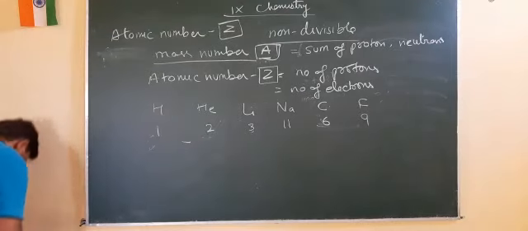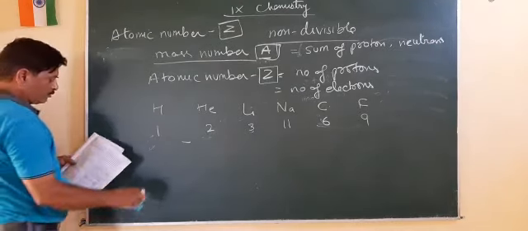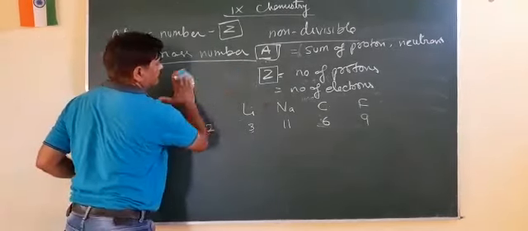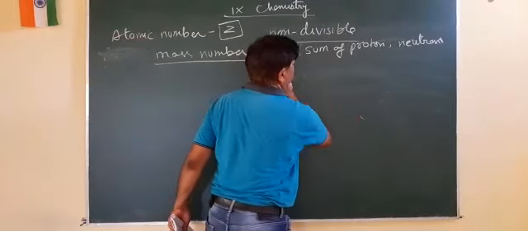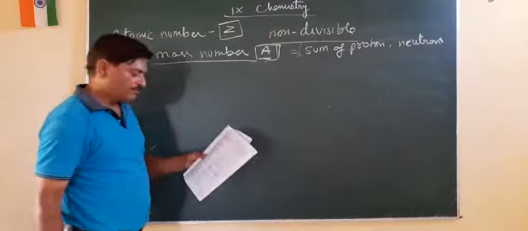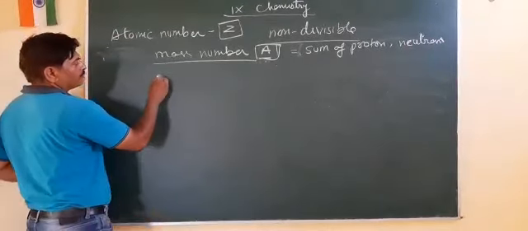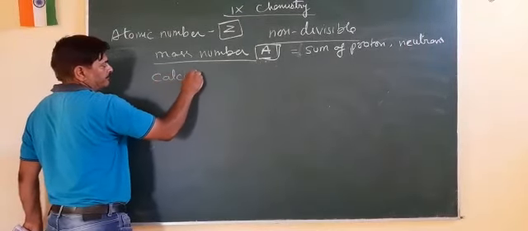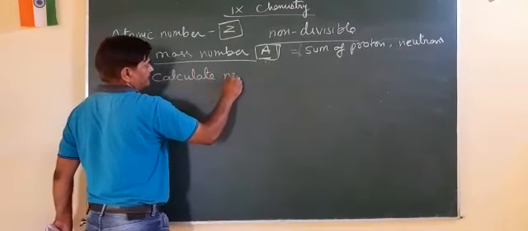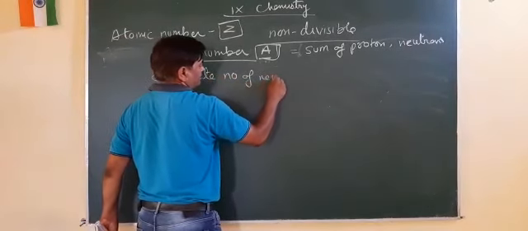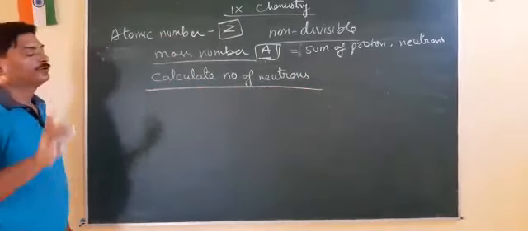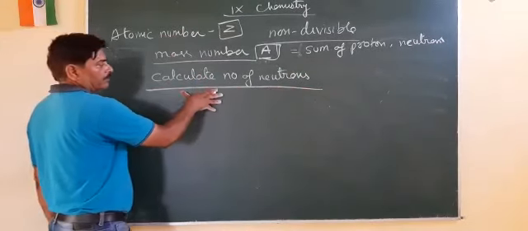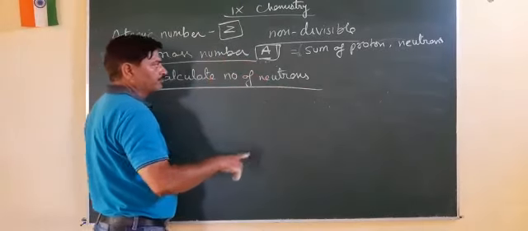The next topic which we are going to do is to calculate the number of neutrons. How will we calculate the number of neutrons?